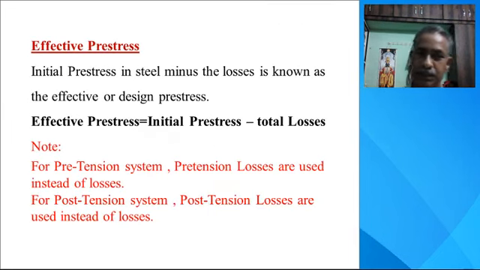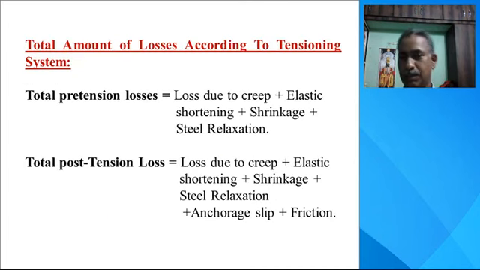Now, effective stress: the initial stress in the steel minus the loss is known as the effective or design stress. Definitely, in post-tension there are more losses as compared to pre-tension, but it depends on the applications. Total pre-tension losses in the pre-tensioning system: loss due to creep, elastic shortening, shrinkage, and steel relaxation.